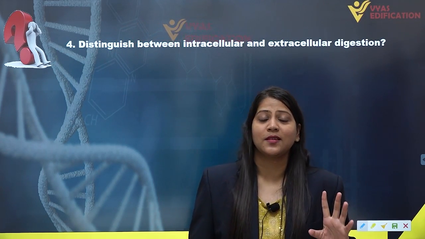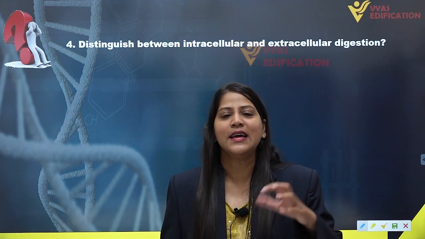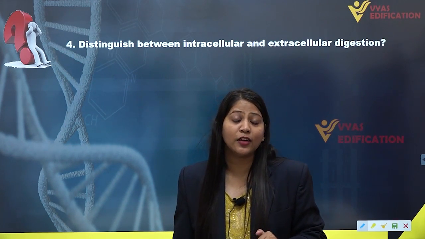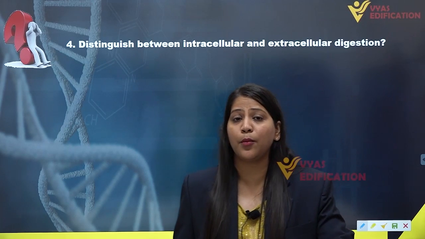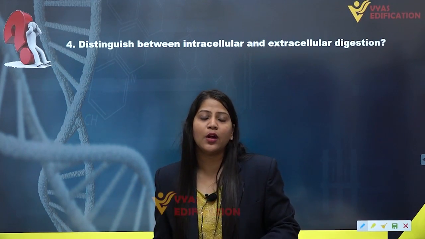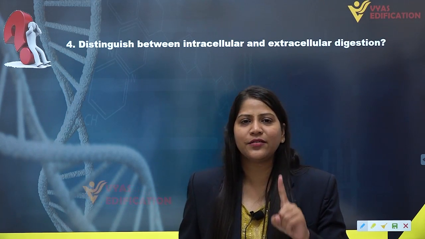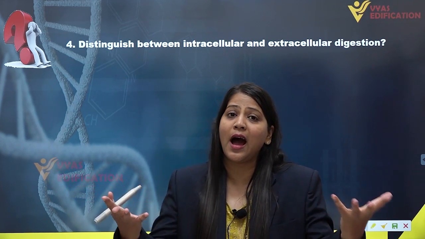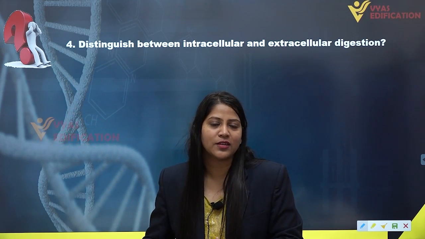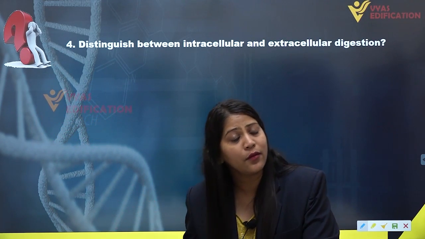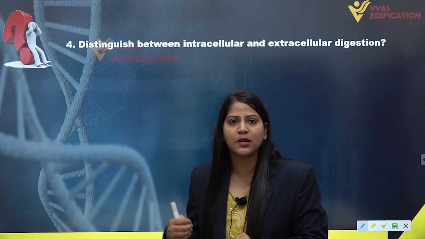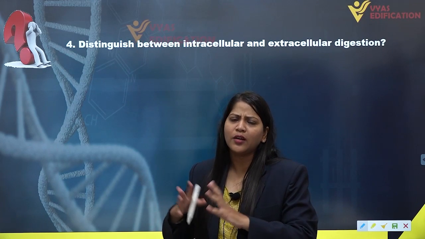We humans have extracellular digestion. Extracellular digestion is actually an advanced type of digestion, whereas the intracellular one is a primitive kind of digestion. Intracellular digestion is found in primitive organisms like unicellular organisms, and in animals such as poriferans.